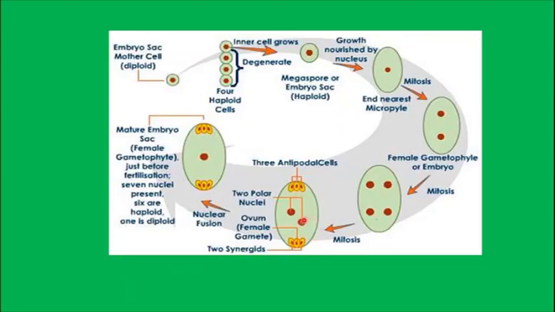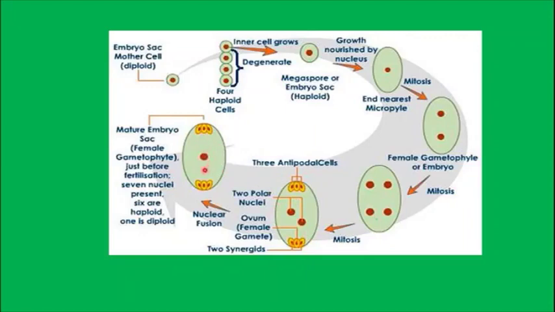Then what about the ploidy of these? The 3 antipodal cells, the polar nuclei, the 2 synergids and the egg cell are all haploid in nature, because they are formed as a result of mitosis from the megaspore. Later, when the embryo sac becomes mature for fertilization, the 2 polar nuclei fuse to form one diploid nucleus.